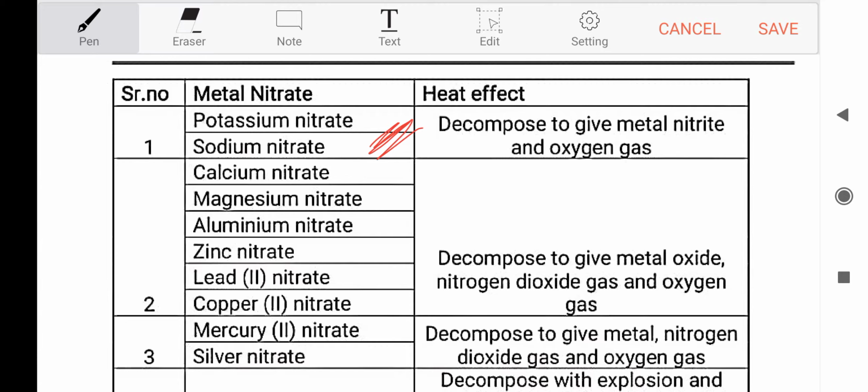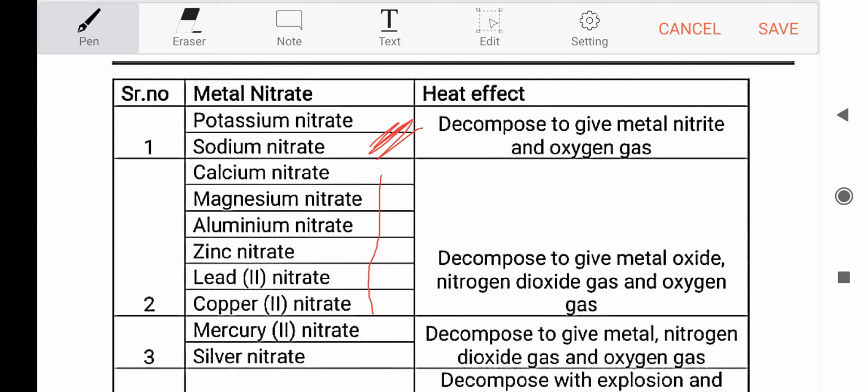the oxygen gas. The second group consists of calcium nitrate, magnesium nitrate, aluminum nitrate, zinc nitrate, lead nitrate, and copper nitrate. This classification is based on the activity series. These nitrates are less stable than potassium nitrate and sodium nitrate. The second group nitrates, from calcium nitrate to copper nitrate, decompose to give metal oxide along with two gases, nitrogen dioxide gas and oxygen gas.